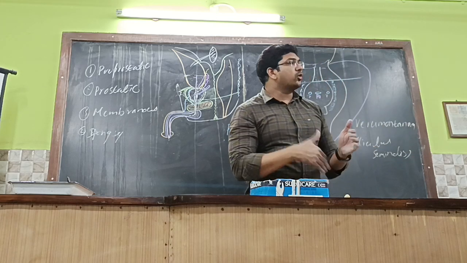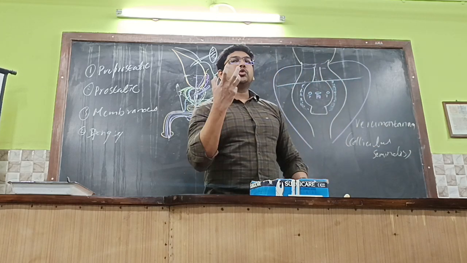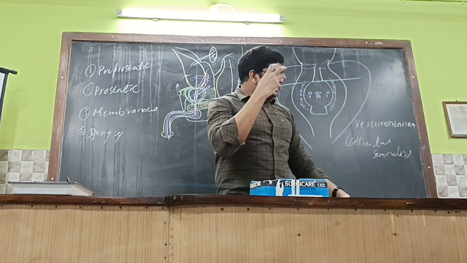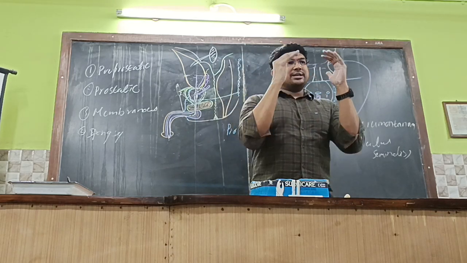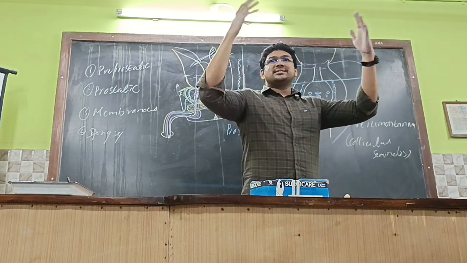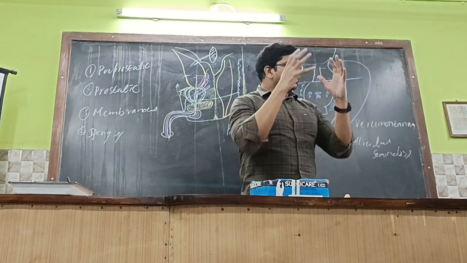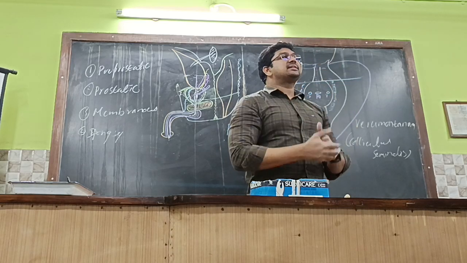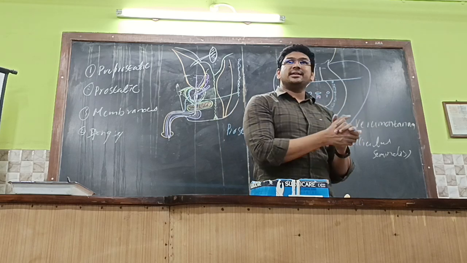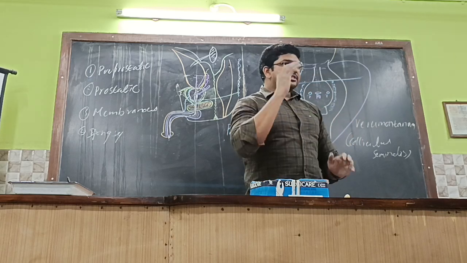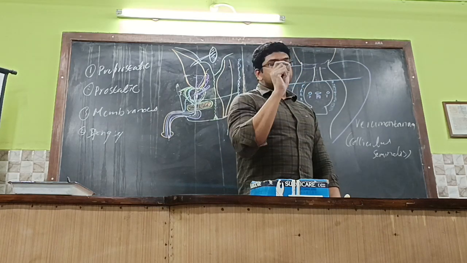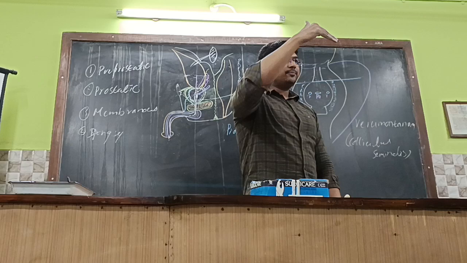Cooling effect, absolutely. How does the cooling effect occur? What is the cooling effect needed for? Absolutely. For the testis, temperature must be lesser compared to the actual body temperature. So through the sweat glands, the heat will be disposed of, so the temperature will be lessened in the testis, that is, in the scrotum. For that sake, sweat glands are needed in the scrotum. But sebaceous glands are needed for lubrication. Getting it? So smegma will be released in the neck and the corona glandis.